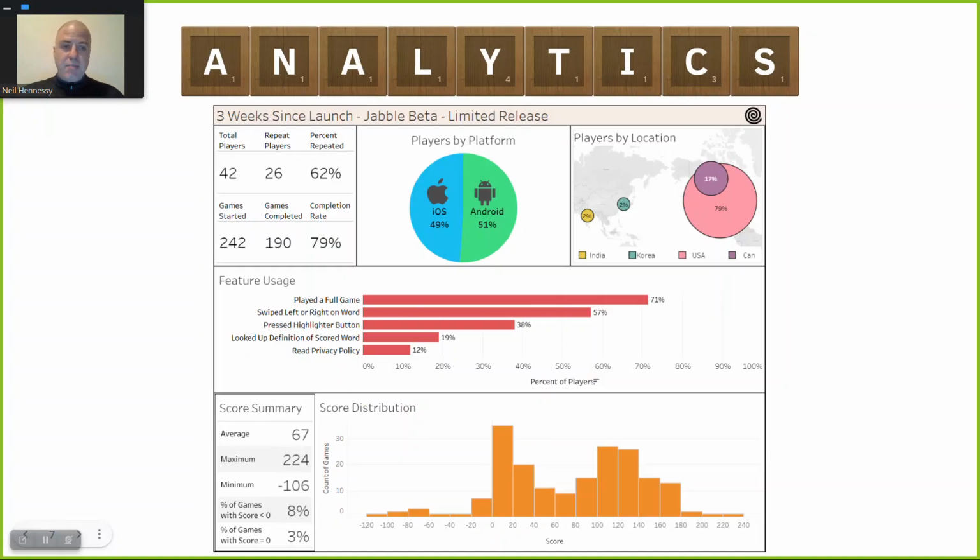So when we look at some of the in-game analytics that we've gathered in those 3 weeks, we can see that the people in the score distribution that are scoring here really get the game. They're using the features, they're having fun. This is the biggest pillar near the 0 mark. These people do not get the game. We can see that only 60% of the people actually figured out you can swipe left or right on the word, which is one of the fundamental game mechanics. That means we've got to do a better job on the initial tutorial and maybe make a guided gameplay experience at the beginning.